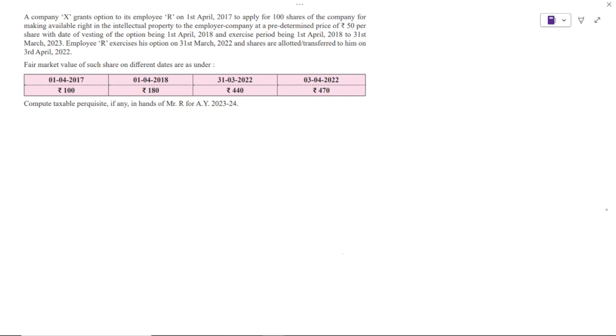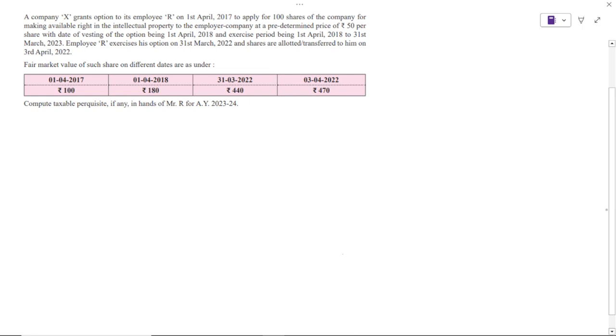No. Cancel. 31st March 2022, 440. Useful? Absolutely yes, because this is the day when the employee exercised the option. Fourth one, 3rd April 2022, the allotment date, 470. Useful? No. Cancel.